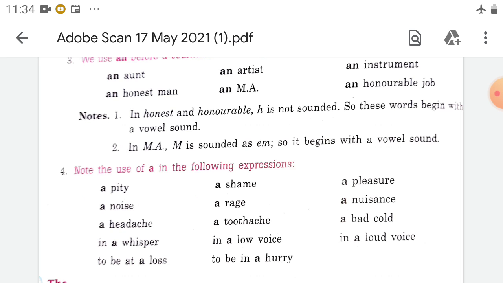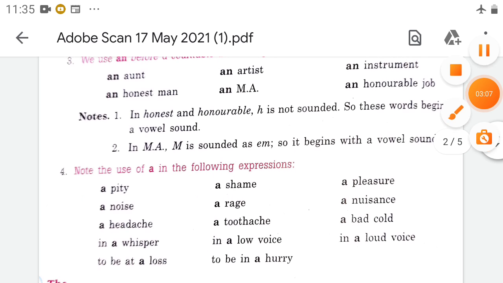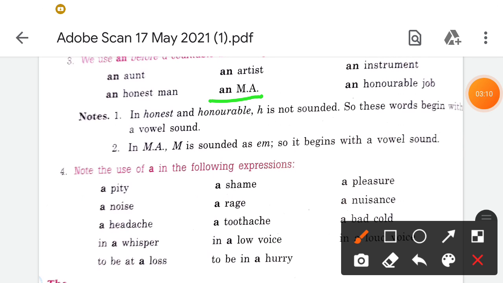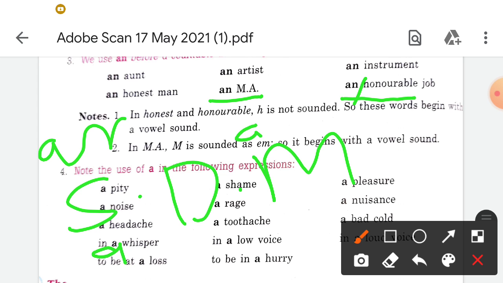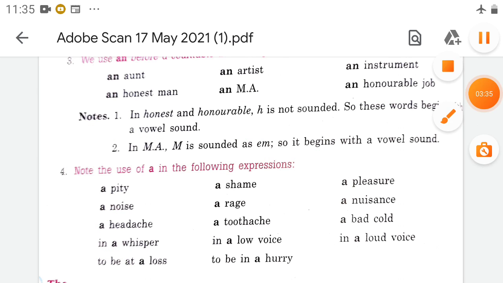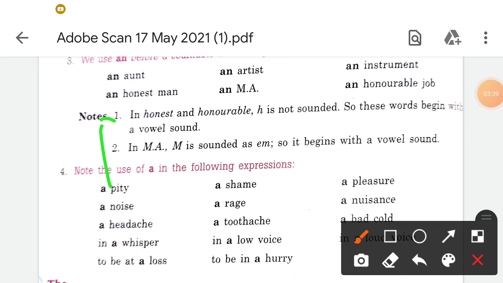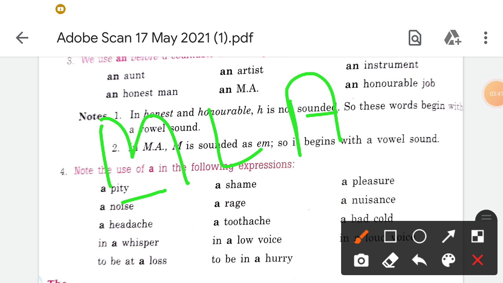Okay, again look at this, an hour. Again honorable, h is not sounded in honorable, that's why we are using an. Some cases like SDM: here the sound is e, that's why an SDM. Take more examples, MLA: here the sound is e, so that's why an MLA.